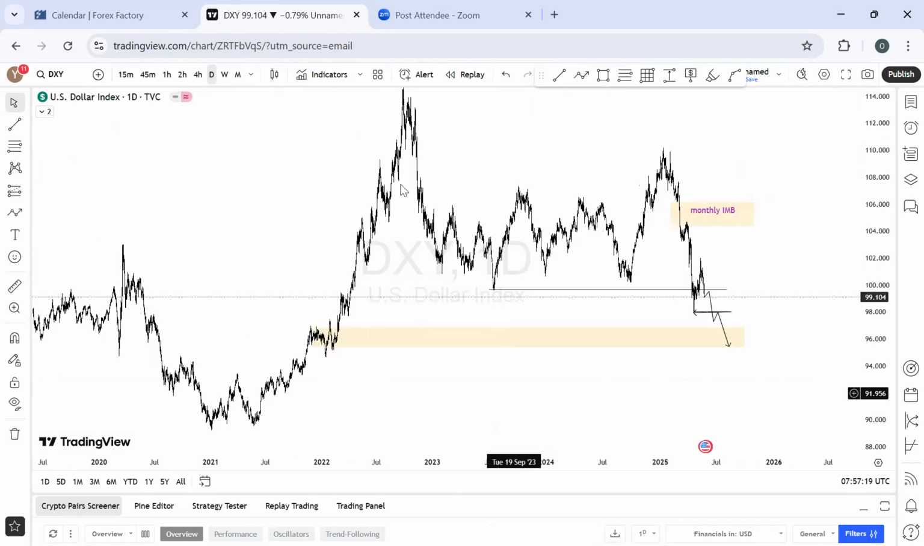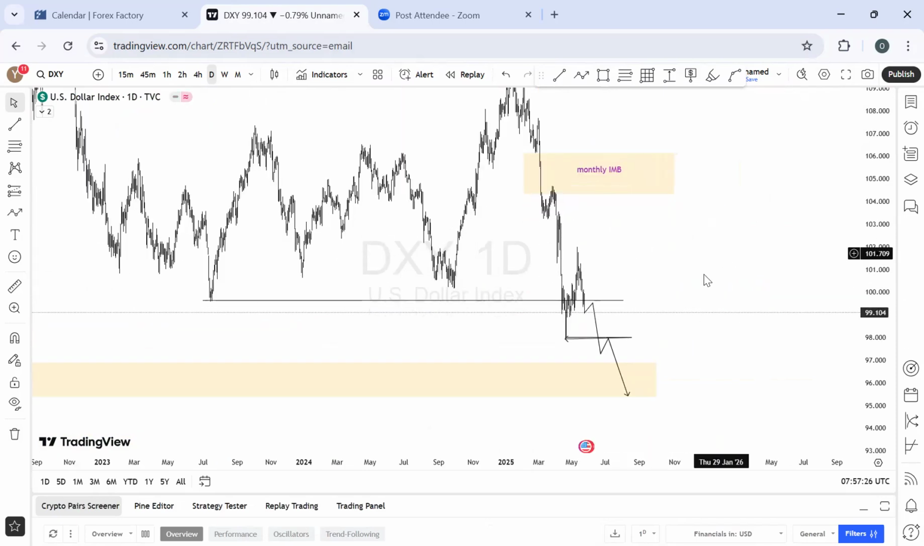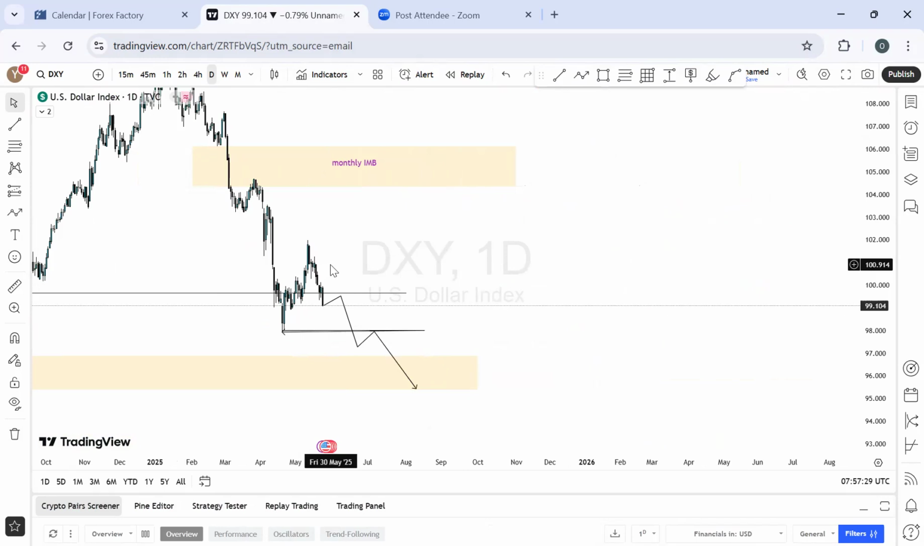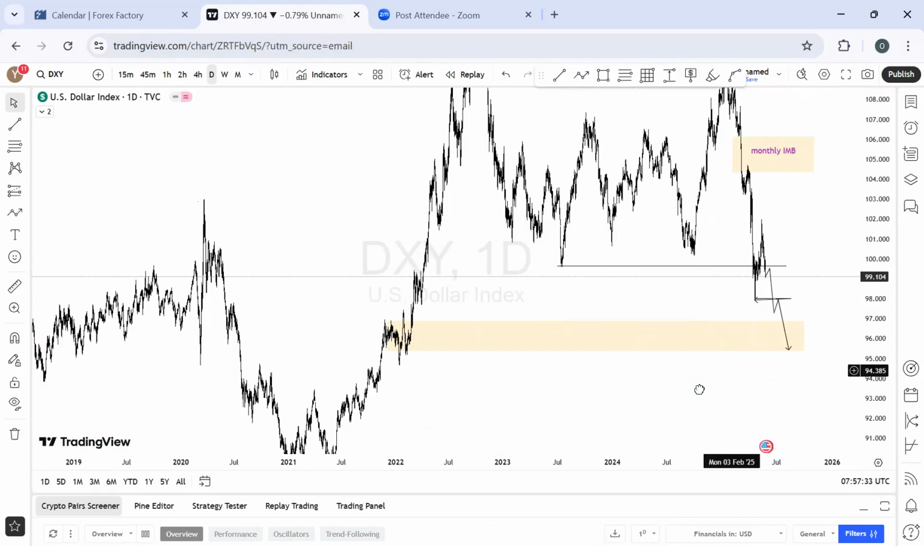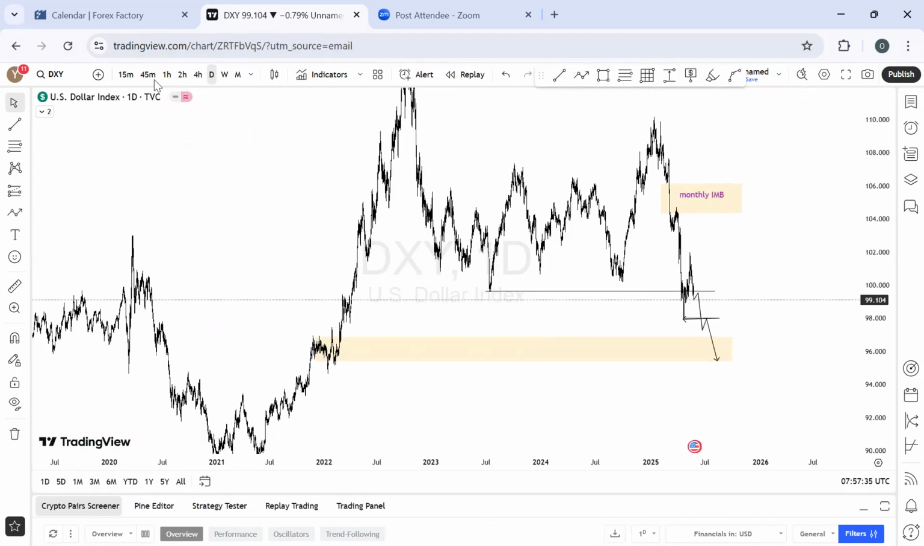So right here, we finish all of the ranges, grab liquidity above the price, liquidity below the price, closing below the price currently. Let's see how the market will react. If we are not going back into this range, then we should expect more bearish momentum on the DXY. So basically, this is what I'm looking at on the DXY.